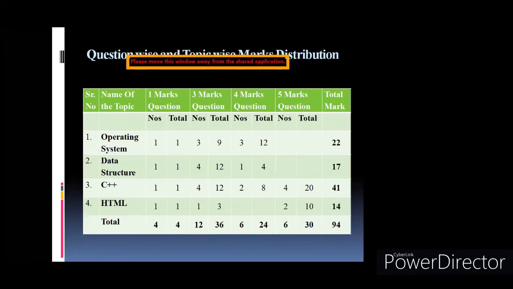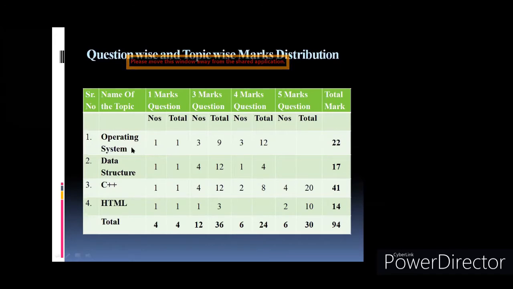So 1 mark question, that means objective, question number 1A. Then in question number 1B, and in question number 2, 3, and 4, A section, we'll have 3 marks questions. Then in question number 2, 3, and 4, B, we have 4 marks questions. And then in question number 5, the program writing part is there. It carries 5 marks for one program. So now we'll see the weightage.